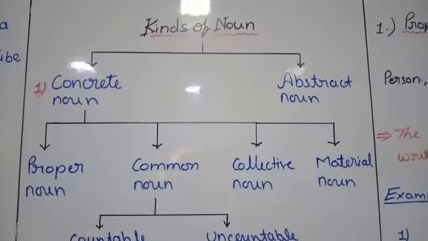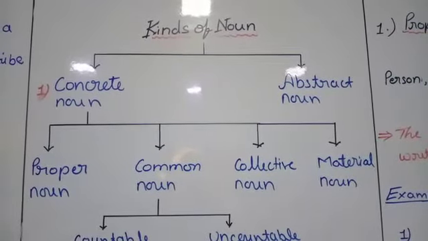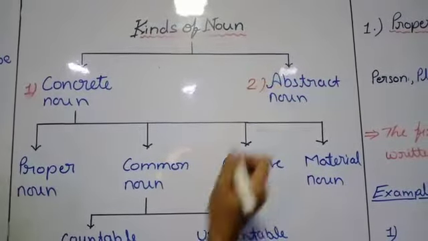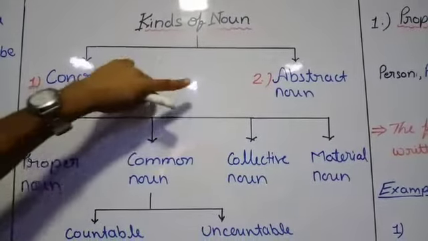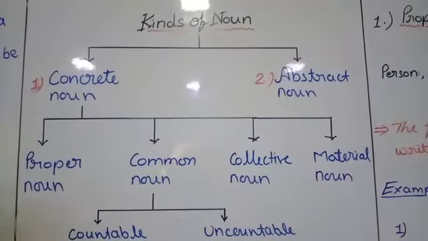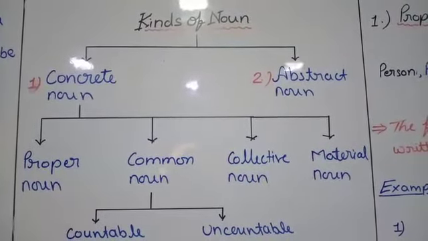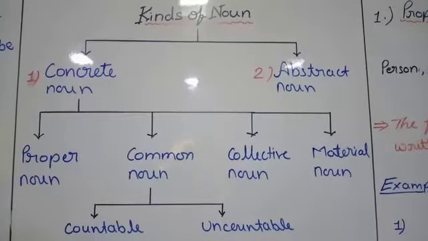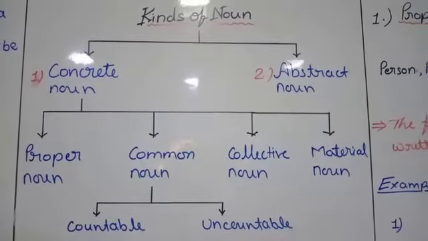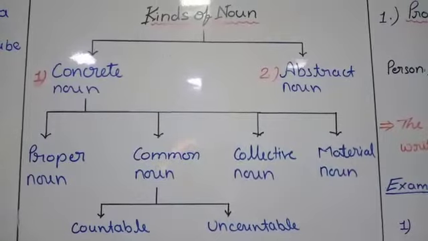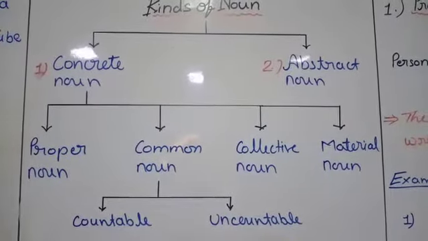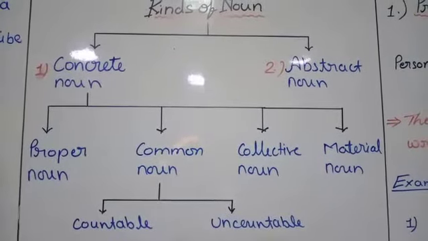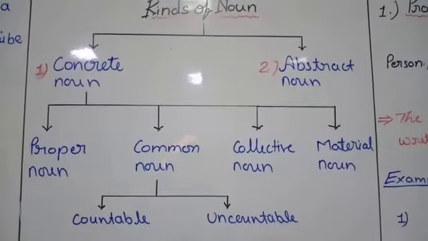That is called a concrete noun. The second one is abstract noun: nouns which we are not able to see are called abstract nouns. Here the concrete noun is divided into 4 main types.